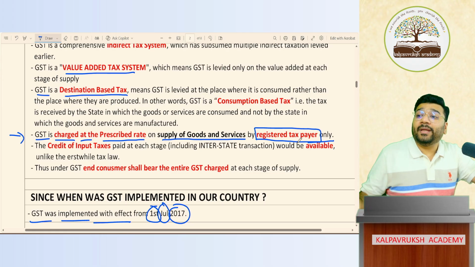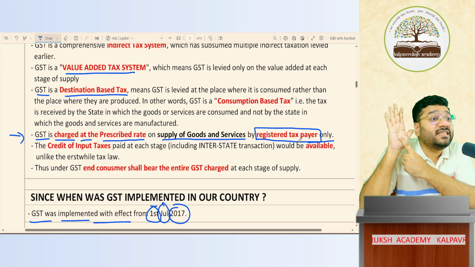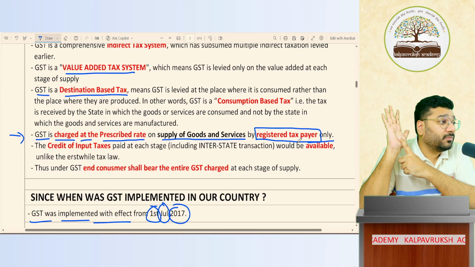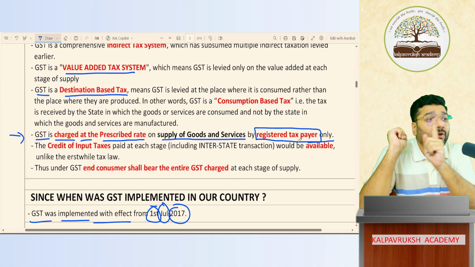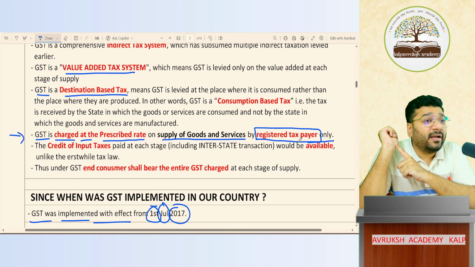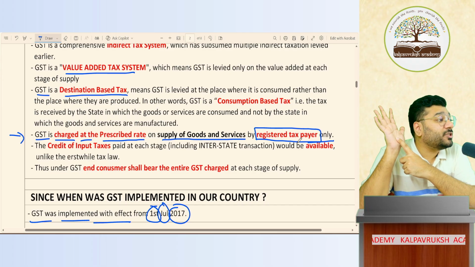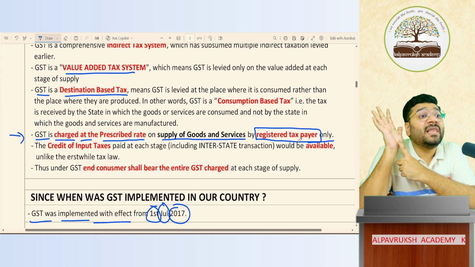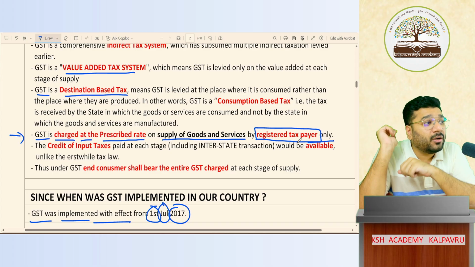So next time when you go to any shop, if they are charging GST from you, check whether they are a registered taxpayer or not. You will ask, sir, how will I know? You can know because the GST department has made it mandatory that in the bill you have to mention the GSTIN number. GST identification number has to be mentioned on the bill.